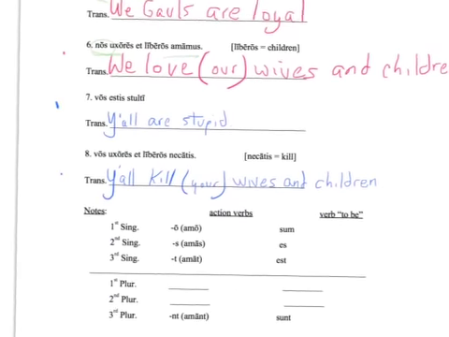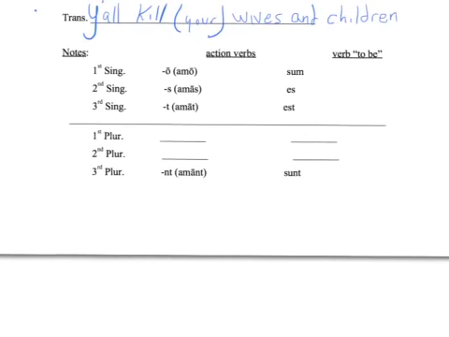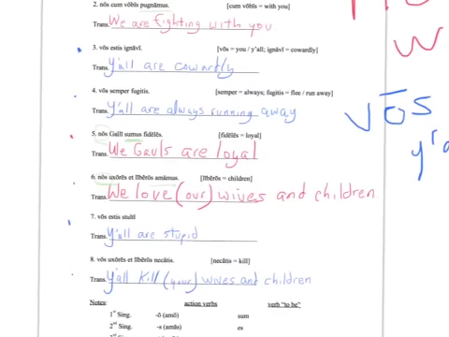So we can go all the way down to the bottom, and say that whenever we is the subject, the verb will end in mus, and if it's the verb to be, it'll be sumus, which means we are. Now we go back to the top, and we're going to look at the blue sentences. The blue sentences all have vos.